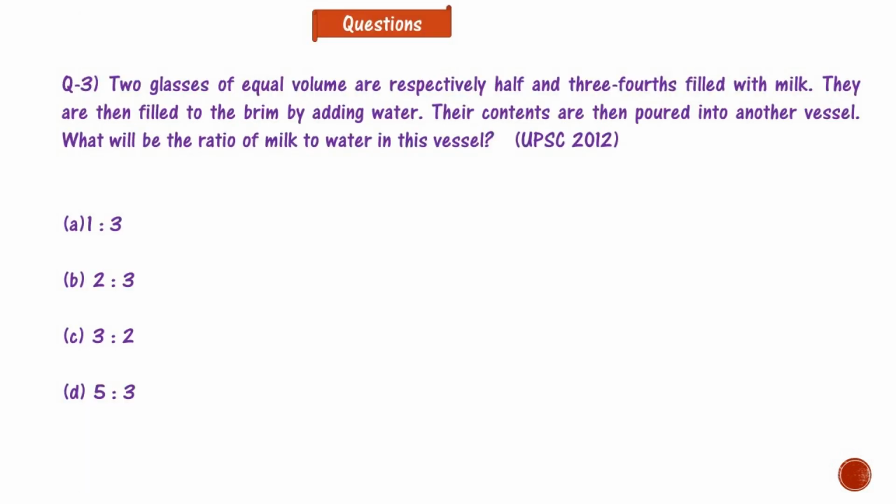Now comes the next question, that is of UPSC 2012. Two glasses of equal volume are respectively half and three-fourths filled with milk. They are then filled to the brim by adding water. Their contents are then poured into another vessel. What will be the ratio of milk to water in this vessel? Options are 1:3, 2:3, 3:2, 5:3. Please solve this question.